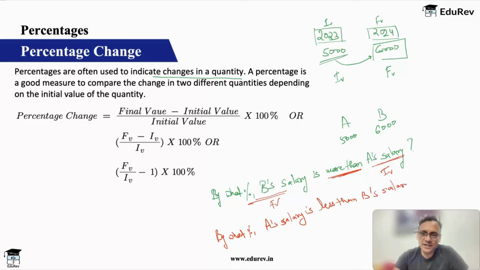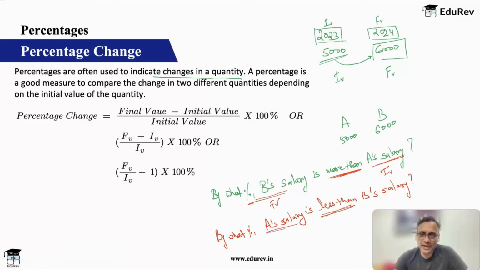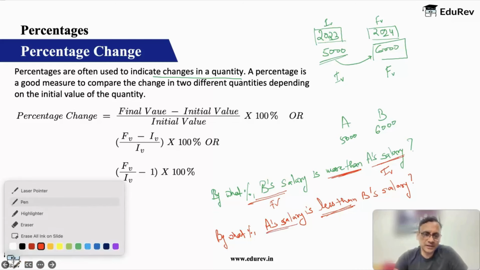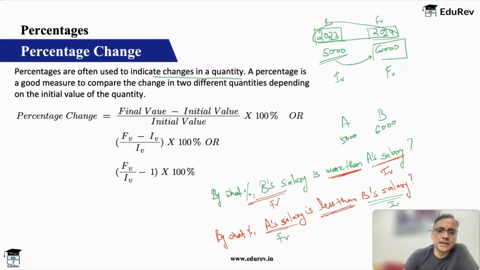And when I say this, you will notice that now after less than you have B. So actually we are now comparing A. A is my final value and B is my initial value. So any value can be final, any value can be initial. It totally depends on the question. Unless you have dates given. When you have dates given, then by default the future date is the final value and the backward date is the initial value.